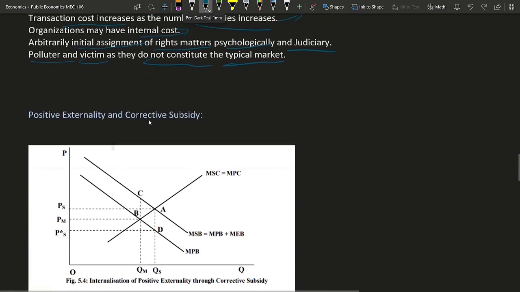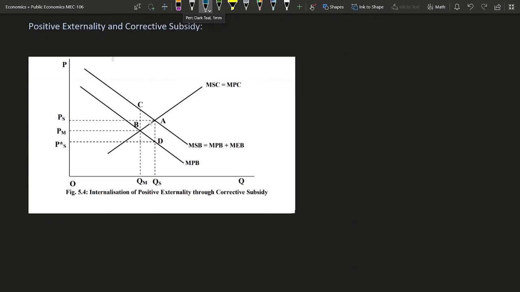Next is positive externality and corrective subsidy. We can understand this through this graph. If there is a positive externality on the consumption side, then marginal private benefit will shift, and marginal social benefit will be marginal private benefit plus marginal external benefit.